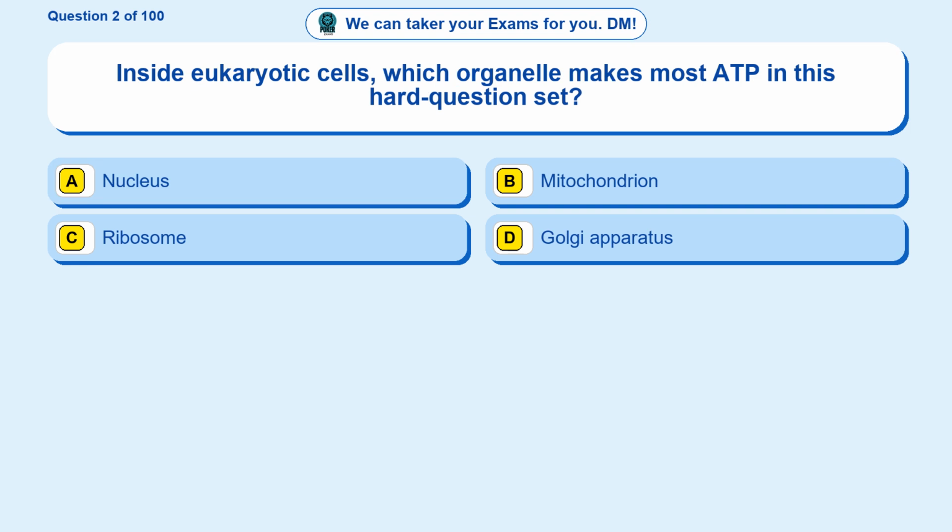Question 2. Inside eukaryotic cells, which organelle makes most ATP in this hard question set? Option A, nucleus. Option B, mitochondrion. Option C, ribosome. Option D, Golgi apparatus. The correct answer is option B, mitochondrion.